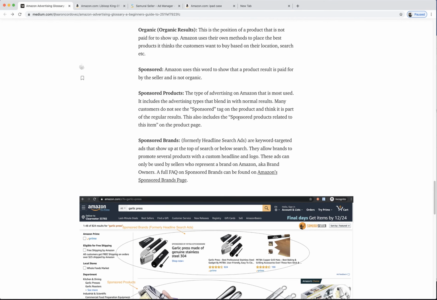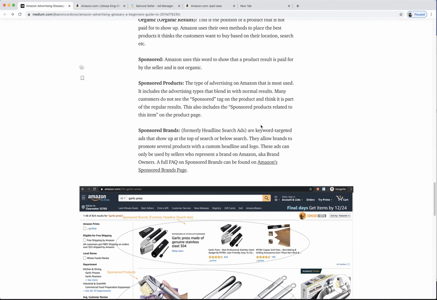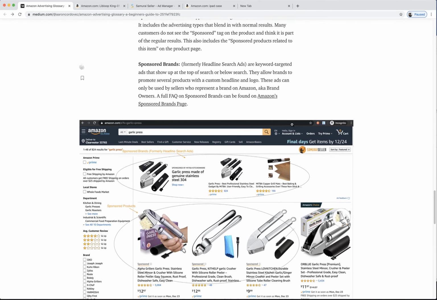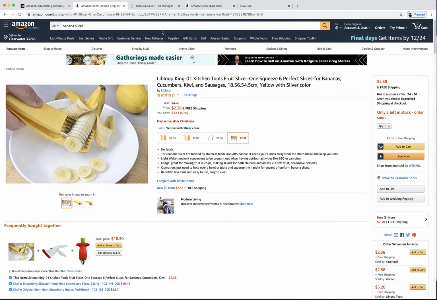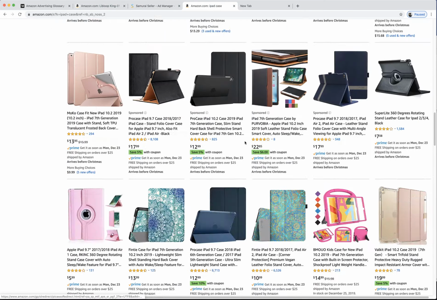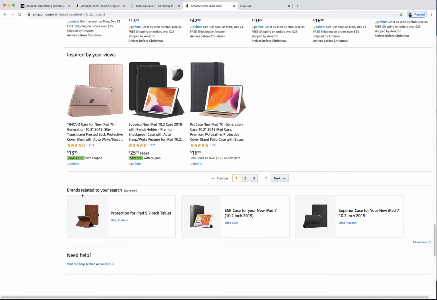Good. Sponsored brands. This used to be called headline search ads. I love that name way better, but hey, Amazon changed it. It's called sponsored brands, and they're keyword targeted. This is Amazon's help page on the subject, and this is taken from Amazon directly. They're keyword targeted ads that show up on the top of search or below search. Actually, I modified this slightly, because here they do show at the bottom. Look at this. Down here, these three are sponsored brands. This is not sponsored products. Down here is called sponsored brands.